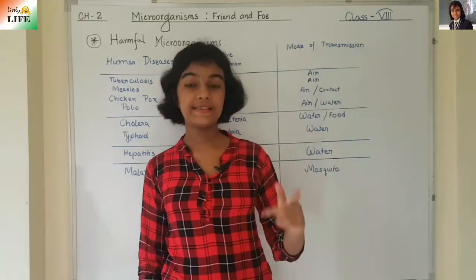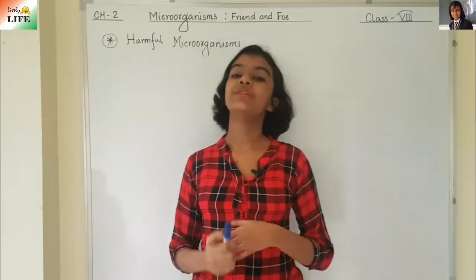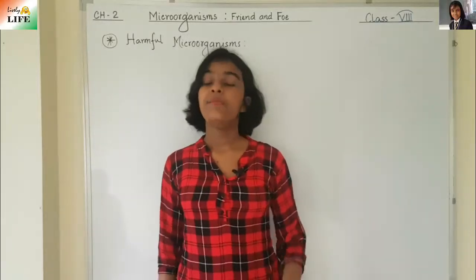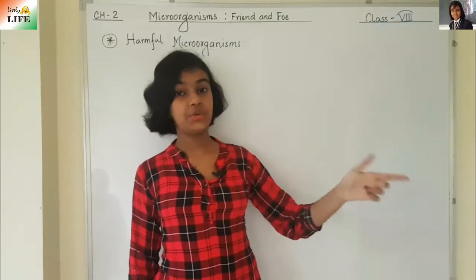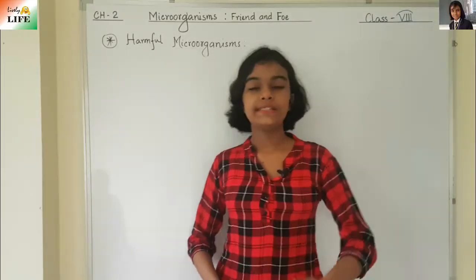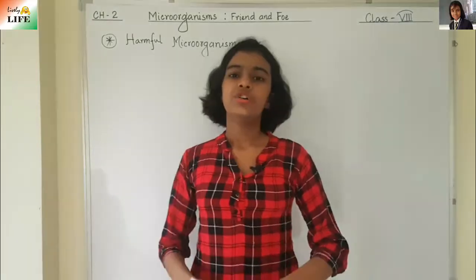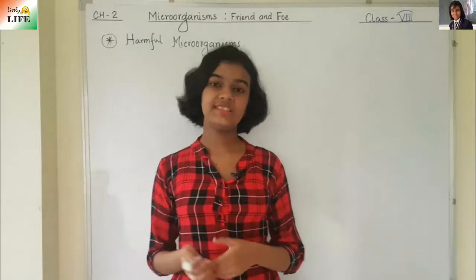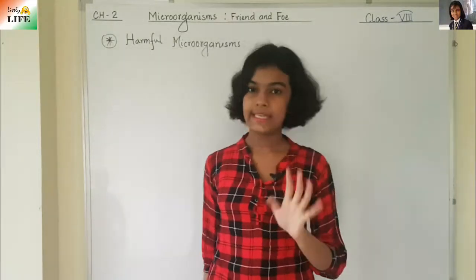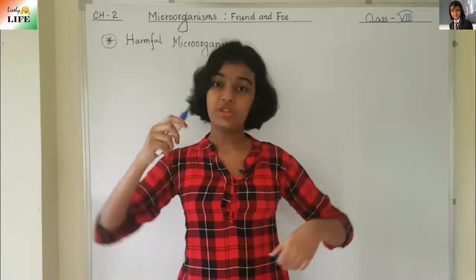Now let's move to the diseases that are caused in plants. So now we are going to talk about the microbes or the pathogens that cause diseases in plants. Pathogens do not only cause diseases in humans and animals, but they also cause diseases in plants. So what are the diseases? There are different types of diseases that are caused in plants, of course. Mostly these pathogens cause diseases in rice, wheat, potato, orange, apples, sugarcane, etc. Okay, so what are these diseases? First, let's learn about these diseases.